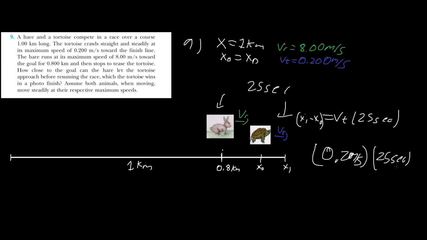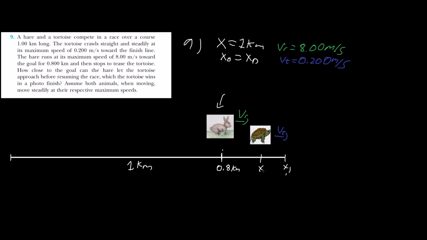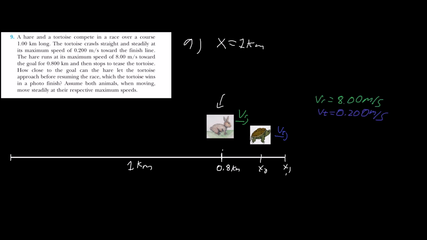Use your TI-84 calculator: 0.2 times 25 is going to be 5 meters. So that's 5 meters right there. So x naught is going to be 1,000 meters minus 5 meters, which is 995 meters.